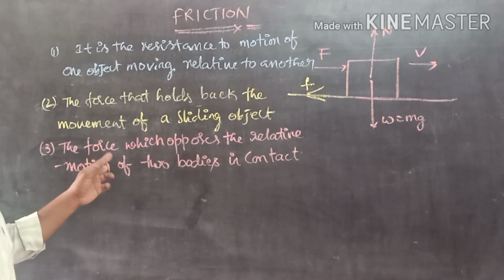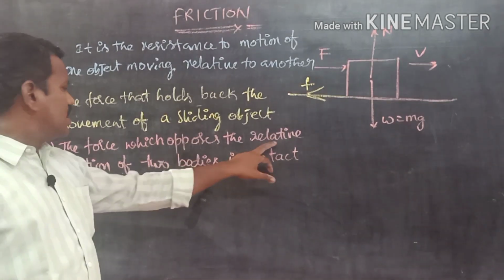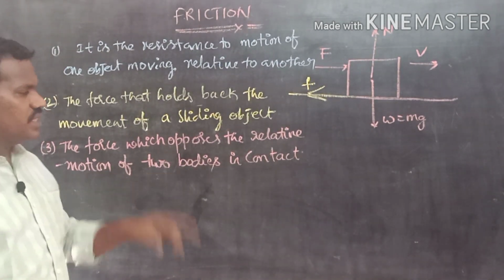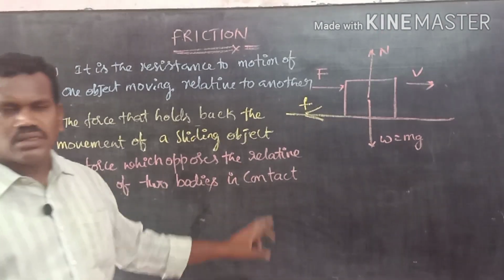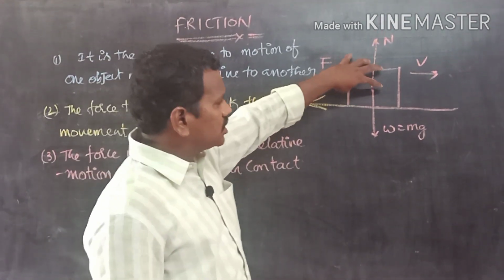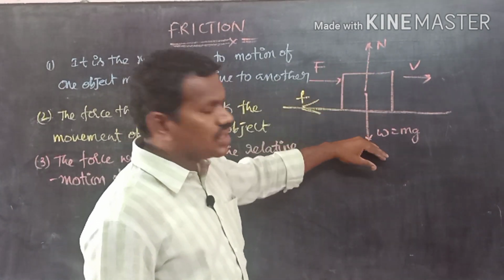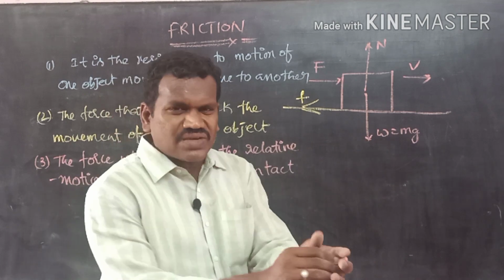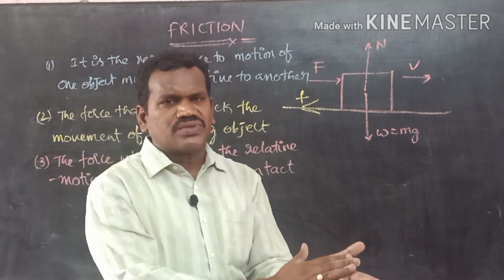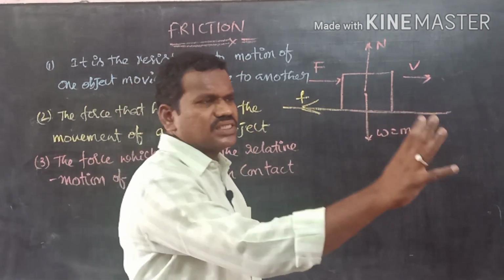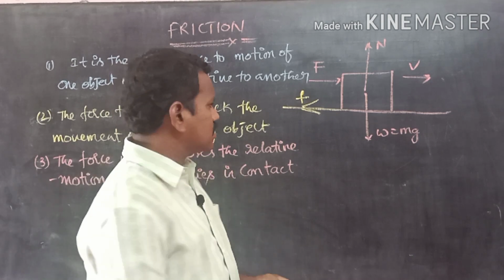See the third one first. The force which opposes the relative motion of two bodies. Those two bodies must be in contact. If you observe here, the book, or the bicycle that is in contact with the road, or whenever we are rubbing the hands, one hand is in contact with the other hand, or air is touching the wall, so the air surface and the wall surface are in contact.